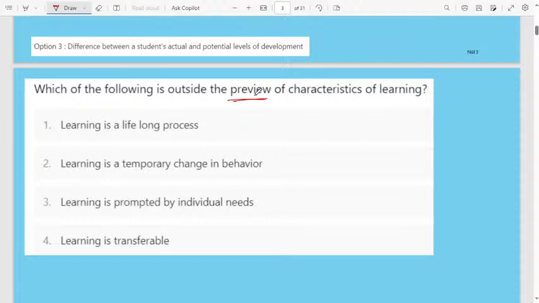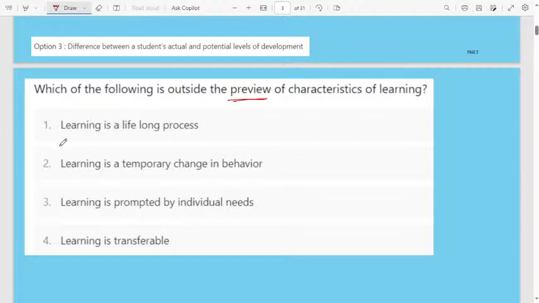Okay, next one, second question. Which of the following is outside the purview of characteristics of learning? Here they are asking only the purview. Understand the question. This is a little logic question, a tricky question. Which of the following is outside the purview? How will you identify whether a student is going to learn a particular topic?